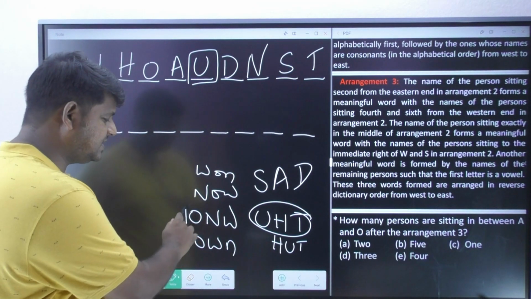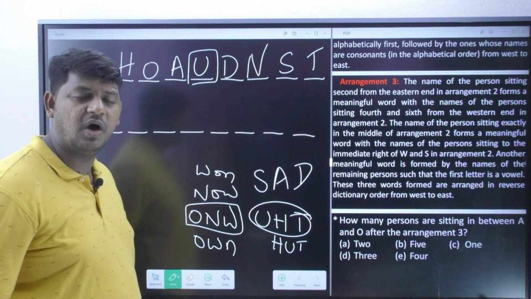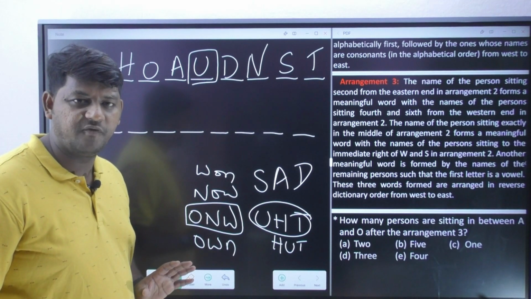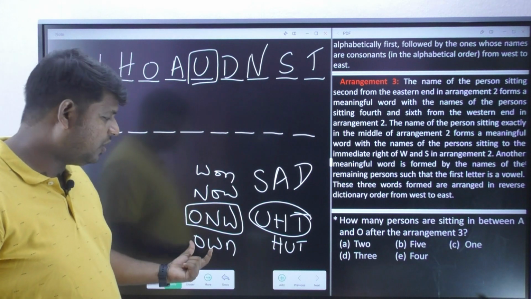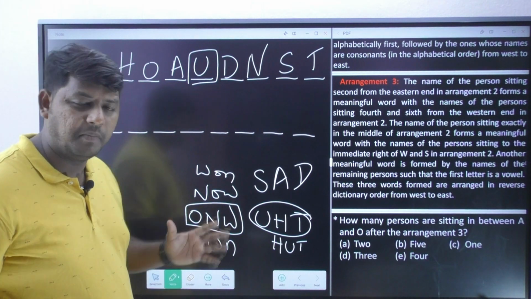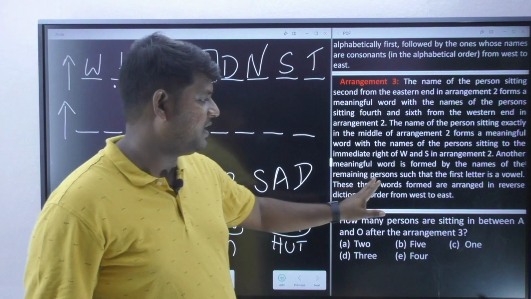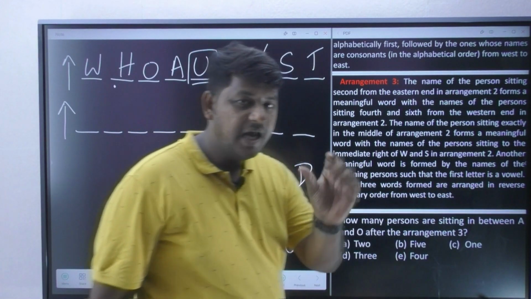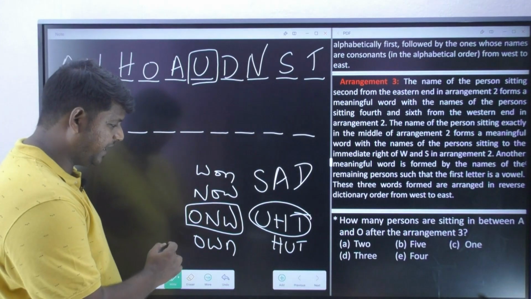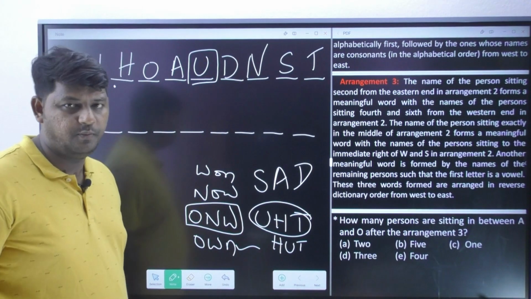I actually consider O, N, W as the remaining letters we have got here, but by using those particular letters we can form three different words. The condition clearly mentions that the first letter of the given word should be a vowel. So that is why this is going to be our word.